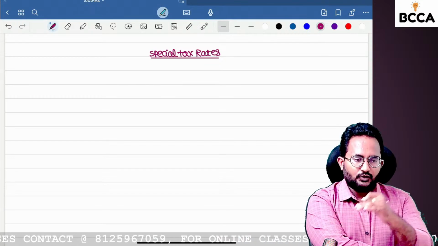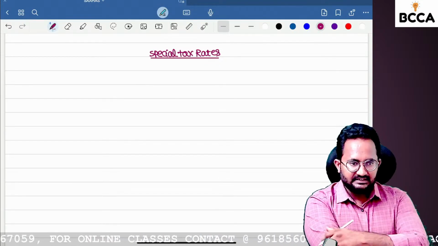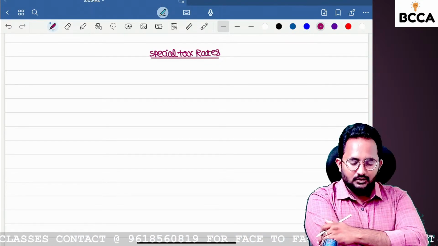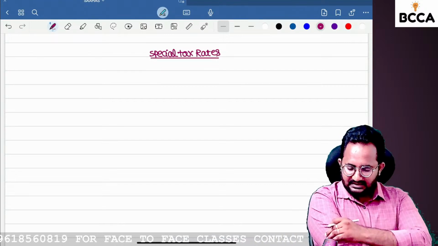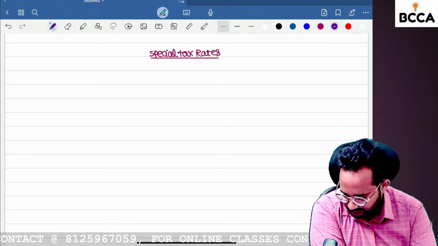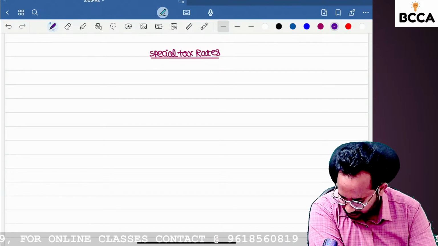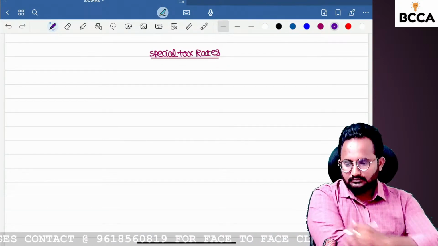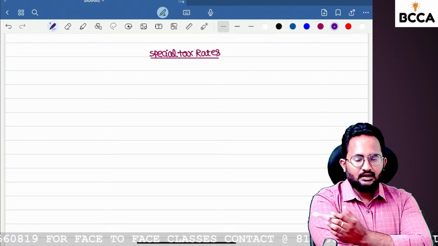So we don't follow the normal tax rate or optional tax rates for these certain incomes. Examples: yes, Lakshmi Prasanna said lottery income, that's okay. Any other?